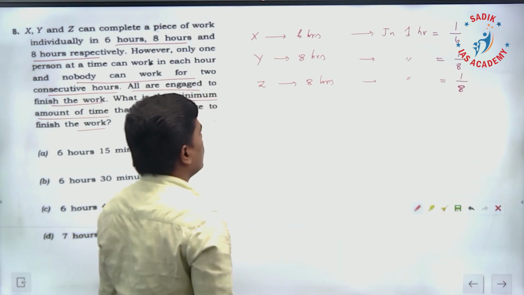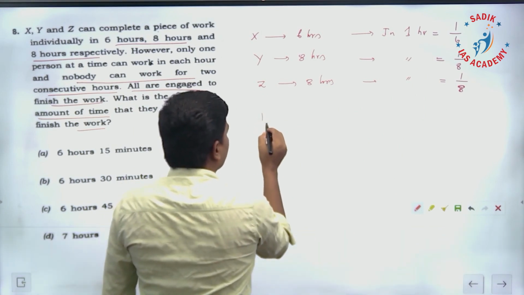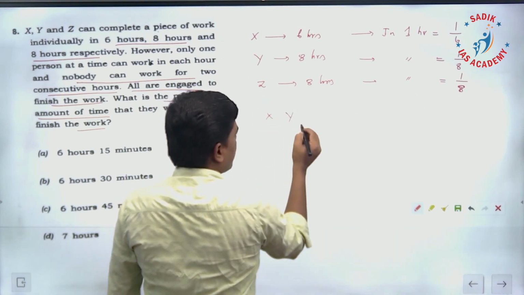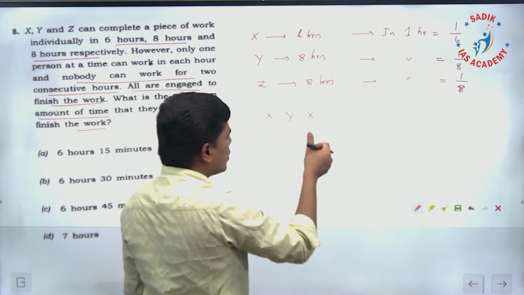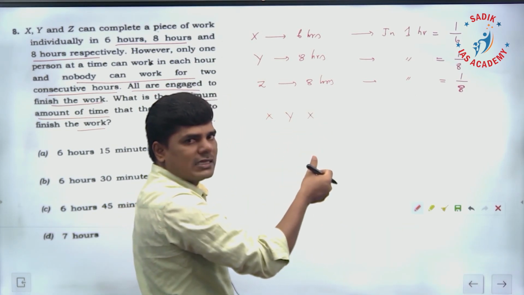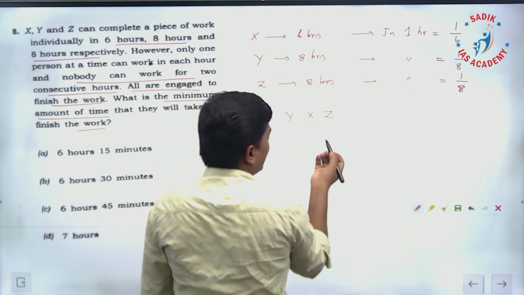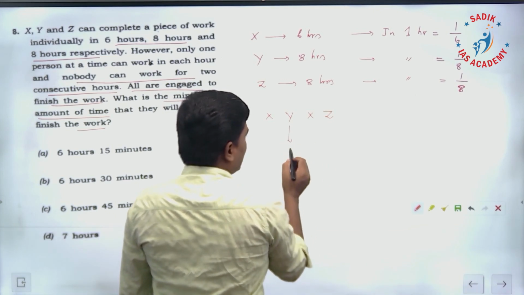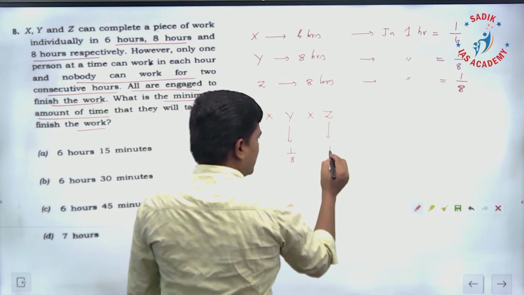Now I'll take it in combination. First hour, suppose it is x, next hour it is y, and next hour x. No 2 consecutive x, no 2 consecutive y, no 2 consecutive z. So x, y, x, like this I can take. See here, in 1 hour y is going to complete 1/8, z is also going to complete the same thing.